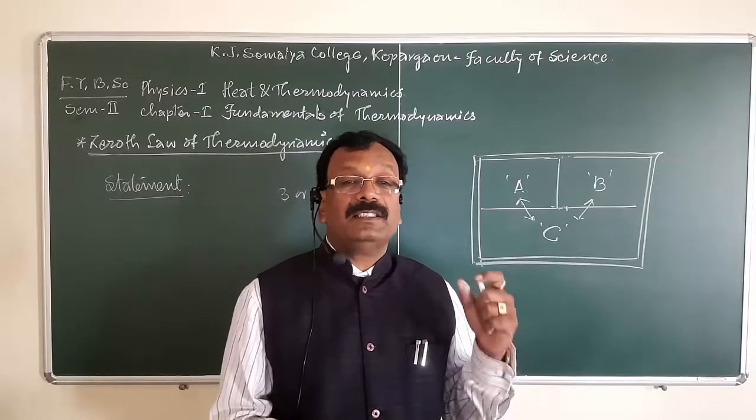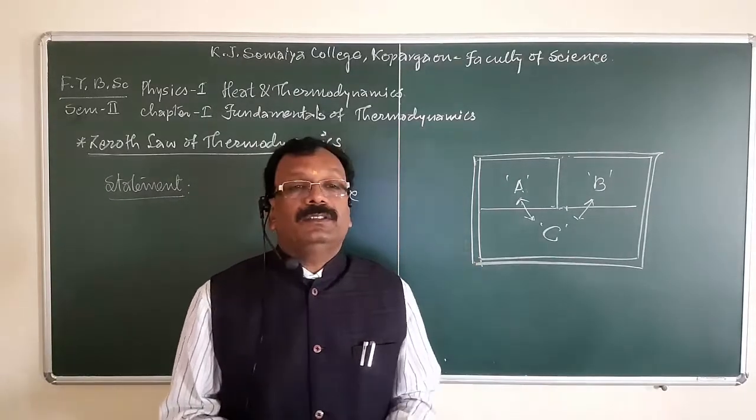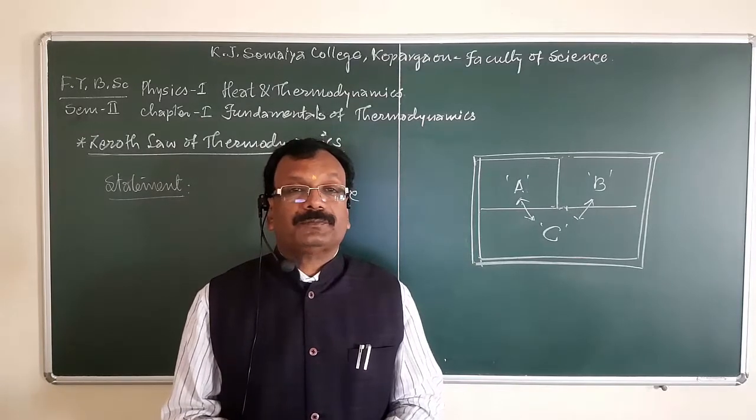This is the general statement of the zeroth law of thermodynamics.